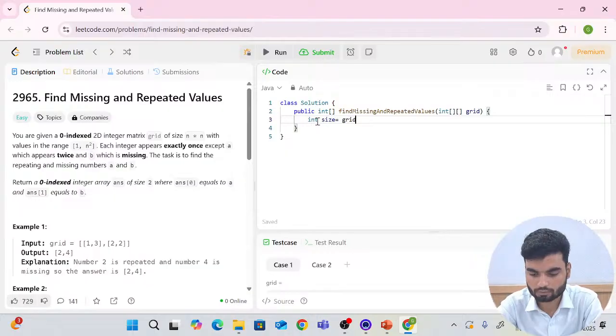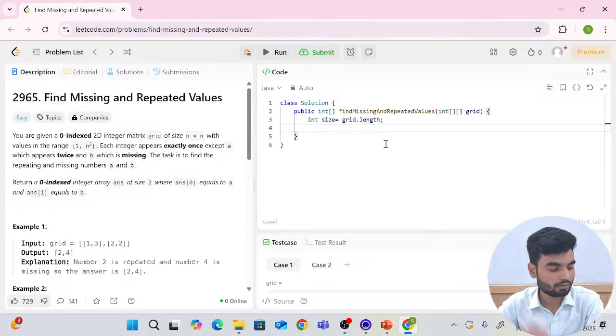Grid dot length. So that's how you calculate the length in Java. So you will have this size. Now tell me what will be the size of... Now sounds clear? People are serious.